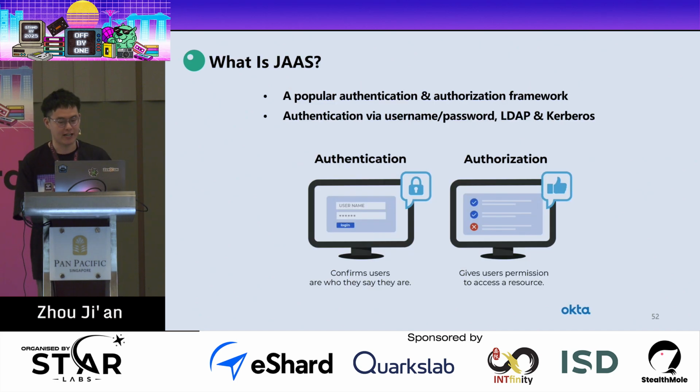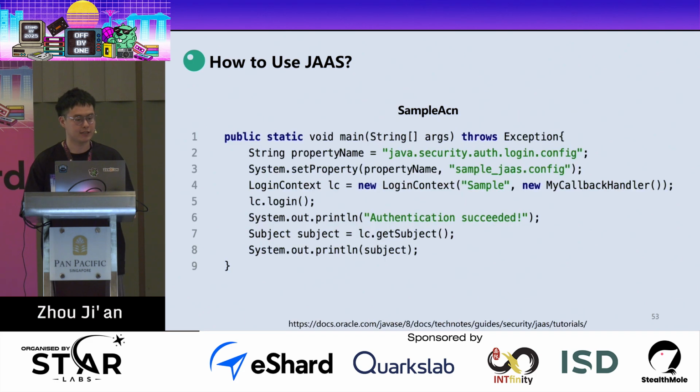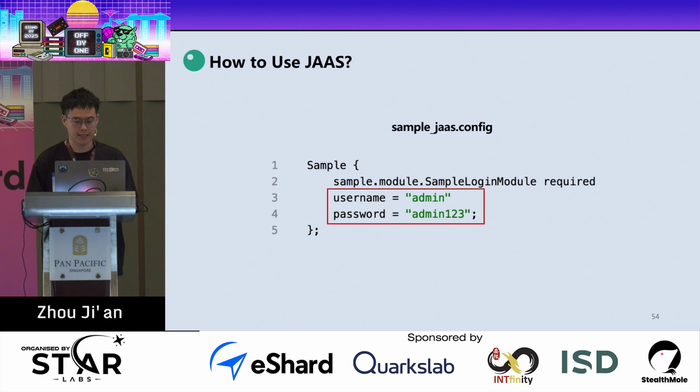So what is JAAS? JAAS is a popular authentication and authorization framework, and it allows authentication via username and password, LDAP, or Kerberos. This is a demo provided by the Oracle official guide, and if you are interested, you can try it yourself after the conference. This is the code, and for now, we just want to use this demo. This is the JAAS configuration, and here you only need to know that the configuration sets the username and the password.